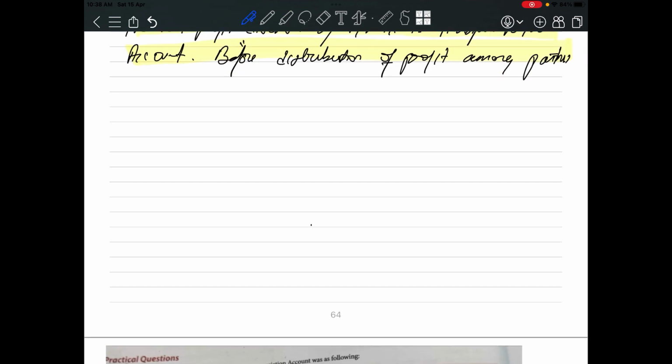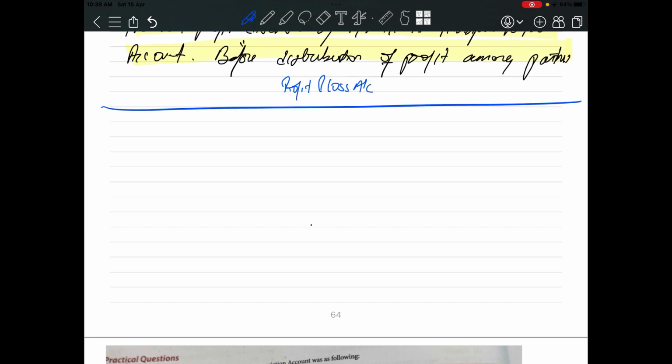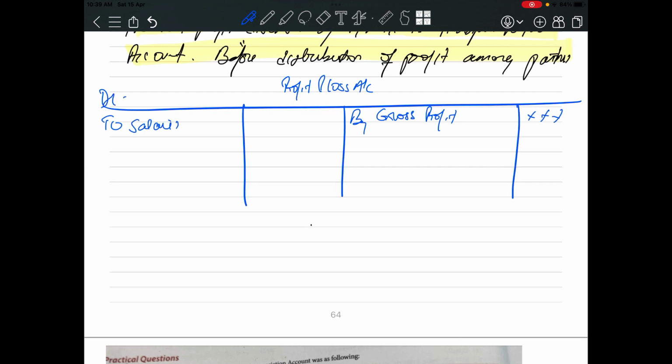Now see what happens normally. When you prepare your profit and loss account, this will be the gross profit transferred from the trading account. Now you will have the trading expenses on the debit side. Say for example salaries. This salaries is not the salaries paid to the partners. This salaries is paid to the employees of the firm. You may pay some rent, office expenses, and other expenses.